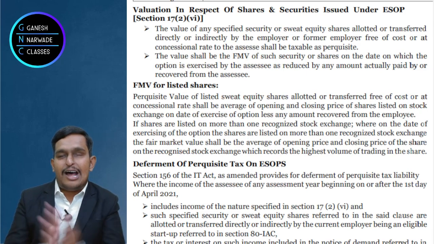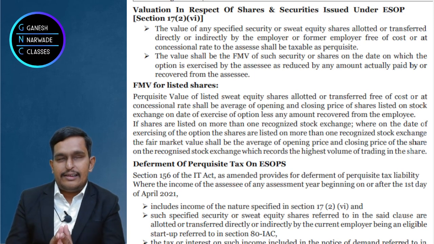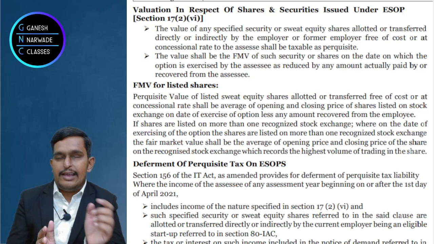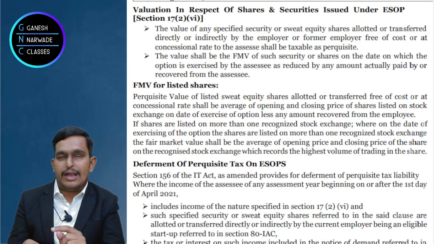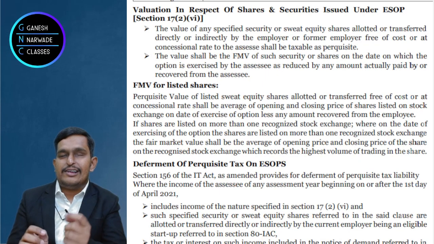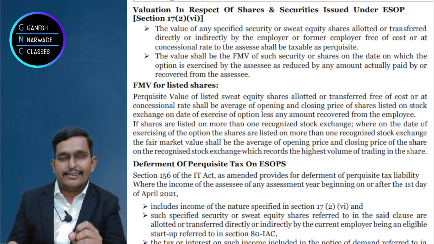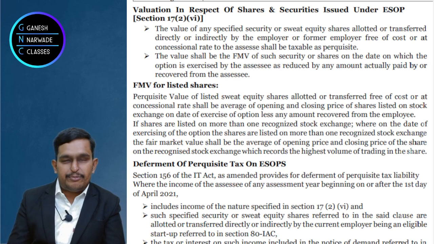Very good. Now let us try to understand in detail what I am trying to tell. We are talking about either ESOP, Employee Stock Option Plan, or sweat equity shares. These are given to the employees at either concessional rate or for free.